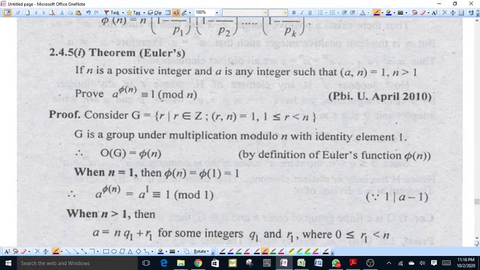Now Euler's theorem: if n is a positive integer and a is any integer such that a and n are relatively prime, then prove that a raised to power phi n is congruent to 1 modulo n.